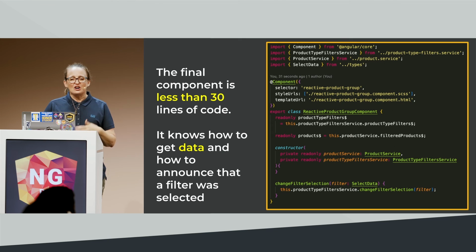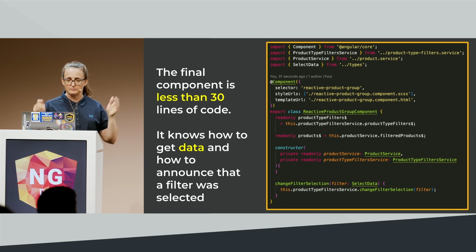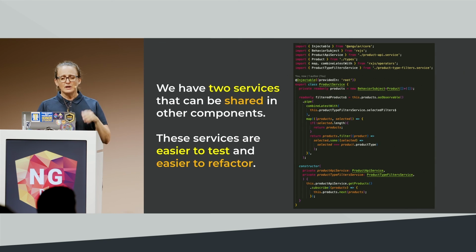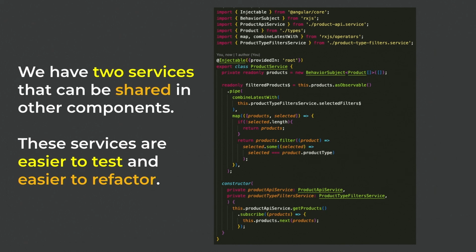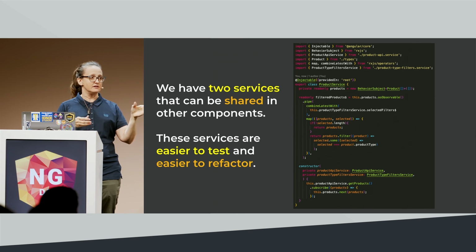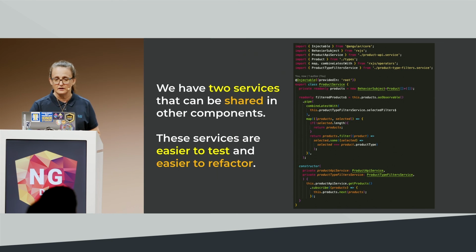But in the end, our final component is less than 30 lines of code. We've got 2 component properties, and we've got 1 method that knows how to say, hey, something got selected, right? And then we have 2 services that can be shared. So we have a filter service, and we have a product service. So any other component can now access this data as well. And those services are going to be a lot easier to test and a lot easier to refactor. So if you need to change out your API service, it's very easy to do, right?